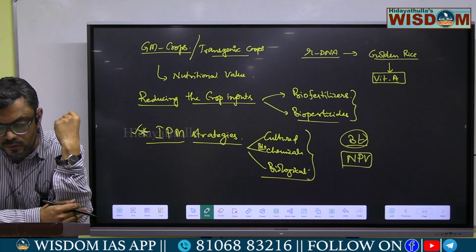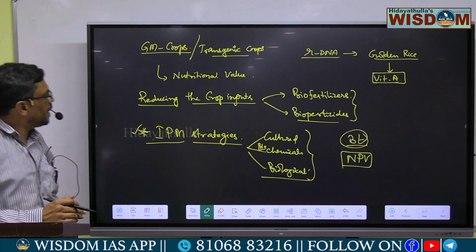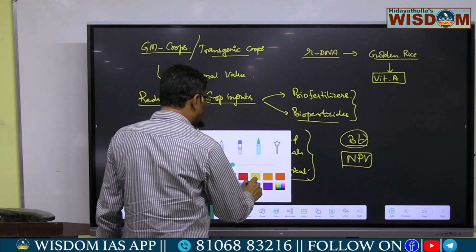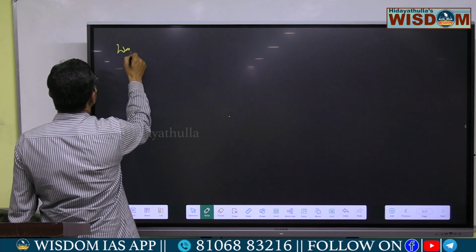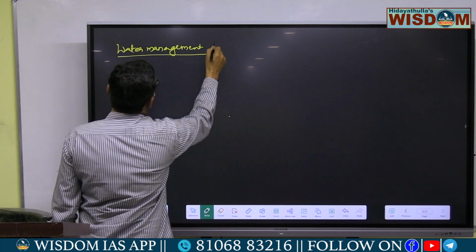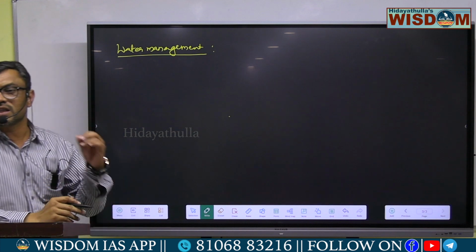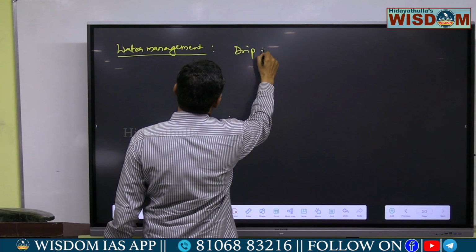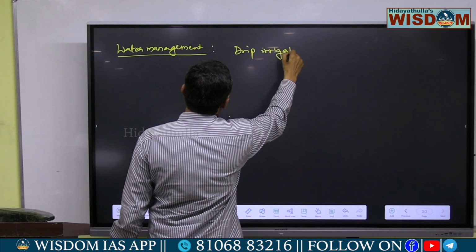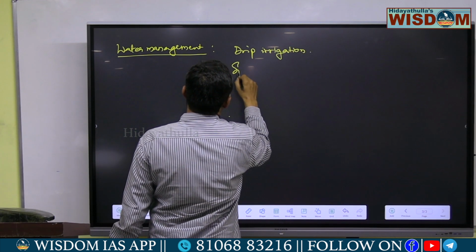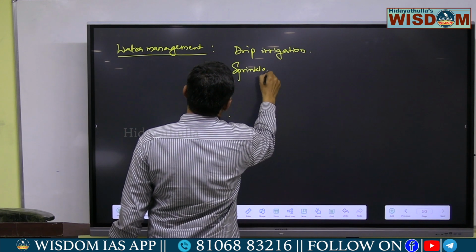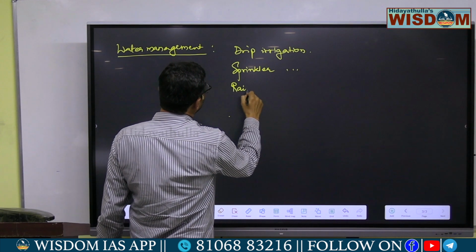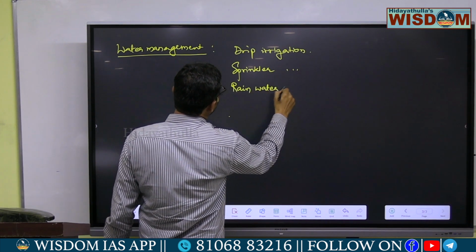And also the water management. Scientists have developed different techniques for conservation of water. So water management can be done. Scientists have developed different water conservation methods like drip irrigation method, sprinkler irrigation, and also rainwater harvesting methods.